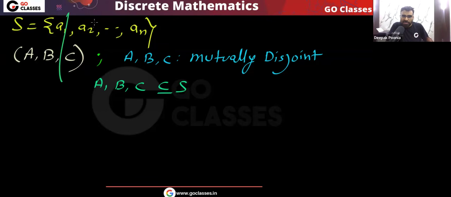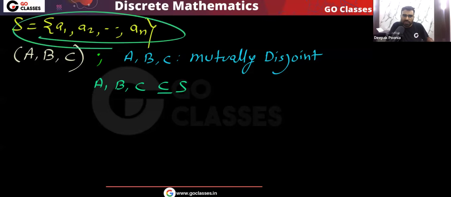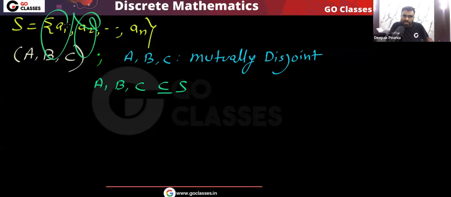So for every element we need to decide, and remember the decision for each element is independent of the other elements. What I decide for element a1 has no effect on what I decide for element a2. So they are fully independent. We need to decide for a1, a2 and so on, so we will apply the product rule and multiply the number of choices for each element. That will be our answer.